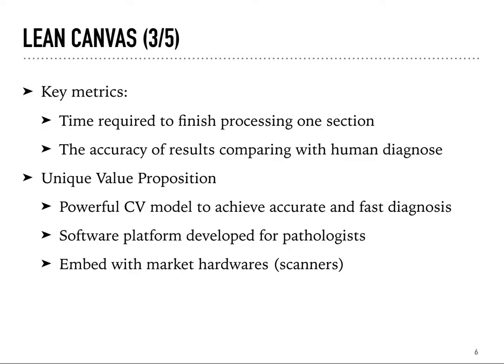The first metric is the time required to process one section image. There will be more than one step from pre-processing to getting the final result. The shorter it takes, the better it is. A reasonable target for completing analysis of one section should be less than 5 minutes, but 10 minutes for one section is also acceptable. Besides, we also evaluate the performance of our model by looking at how accurate our results are, comparing with the results or ground truths given by the pathologists.